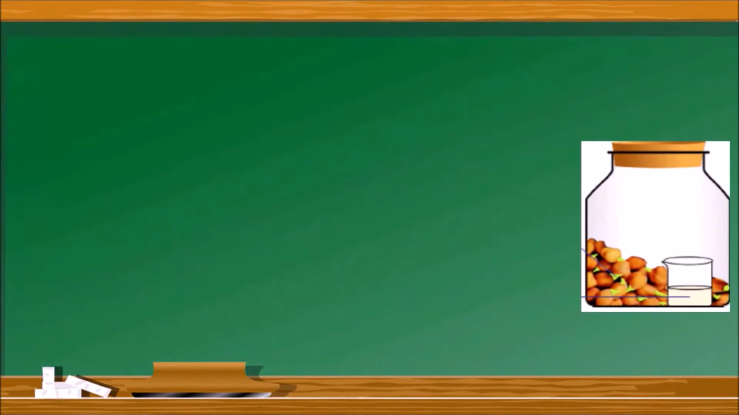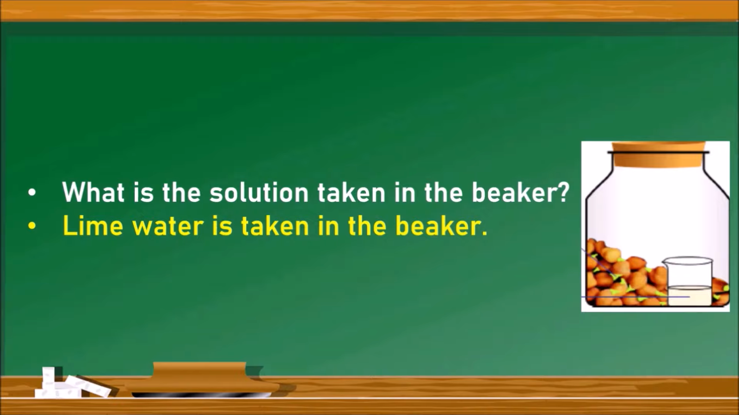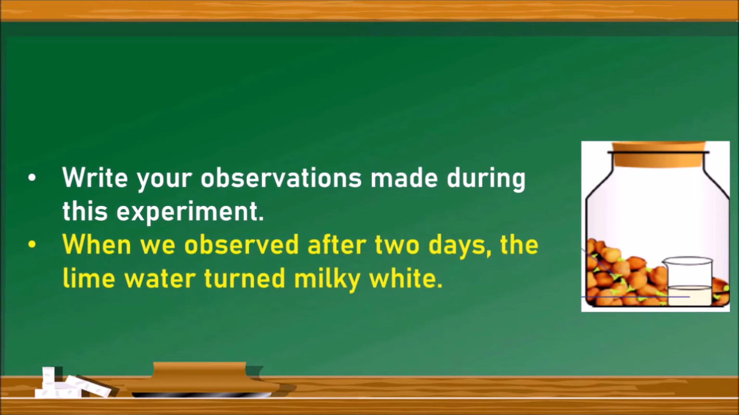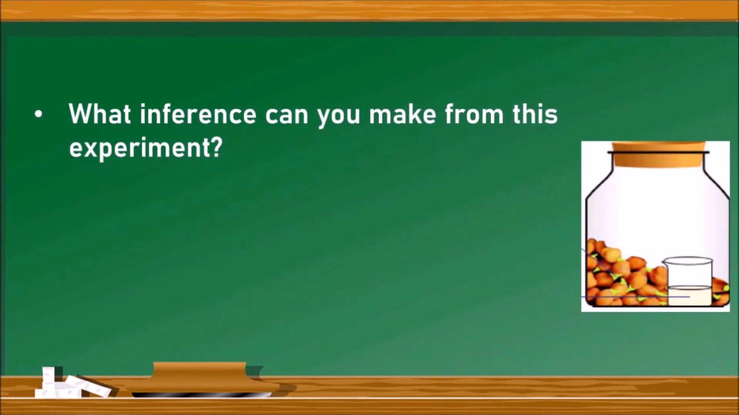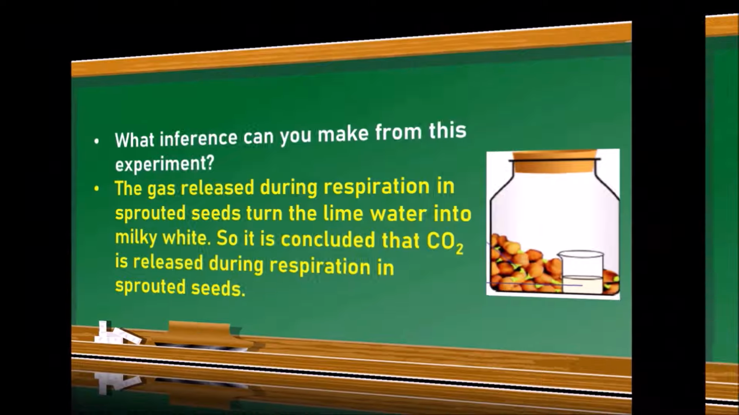The next question, what is the solution taken in the beaker inside the jar? It is the lime water taken in the beaker. The next question, write your observations during this experiment. When we observe, after 2 days, the lime water turns milky white. The next question, what inference can you make from this experiment? The gas released during respiration in sprouted seeds turns the lime water milky white. So it is concluded that carbon dioxide is released from the sprouted seeds. Let us go to the next question.